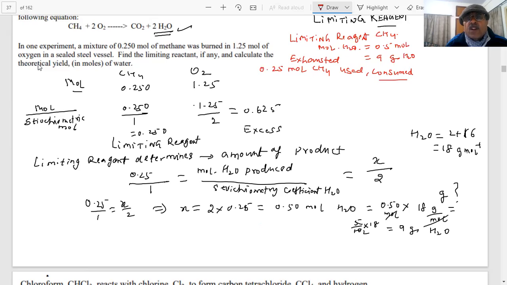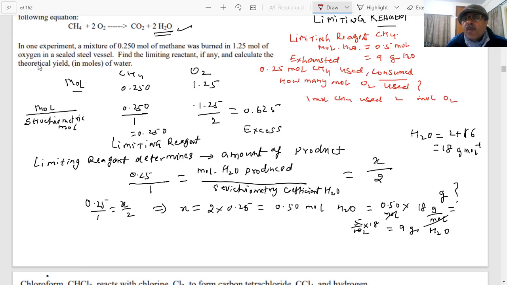So how many moles of oxygen will be used? How many mole of O2 will be used by this, student? You know, according to this equation, 1 mole CH4 uses 2 mole O2.